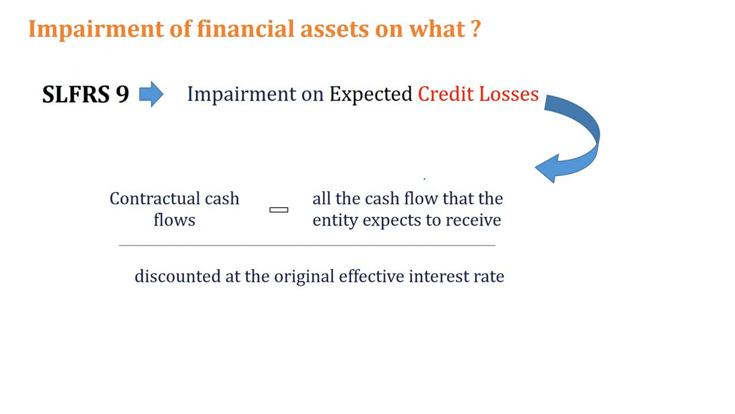That is what is called the credit loss. Remember, we should make the provision on the expected credit loss, but we are not worried about the expected credit loss for now. We are worried about this credit loss right now. What do you mean by this credit loss? Credit loss is the difference between contractual cash flows and all the cash flows that the entity expects to receive, discounted at the original effective interest rate.